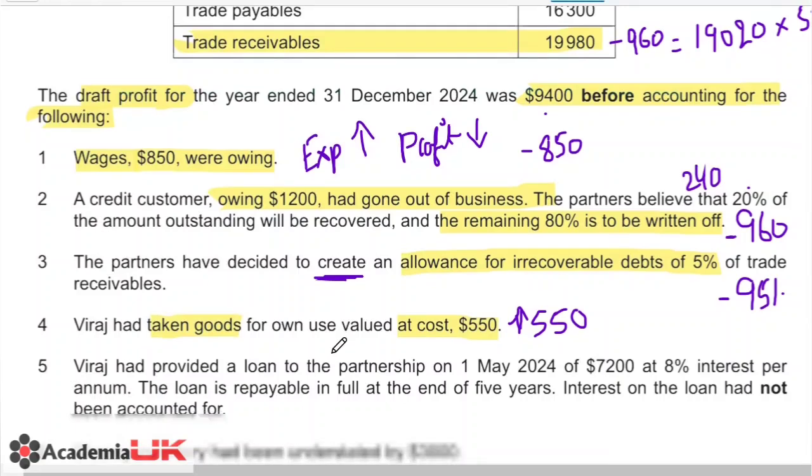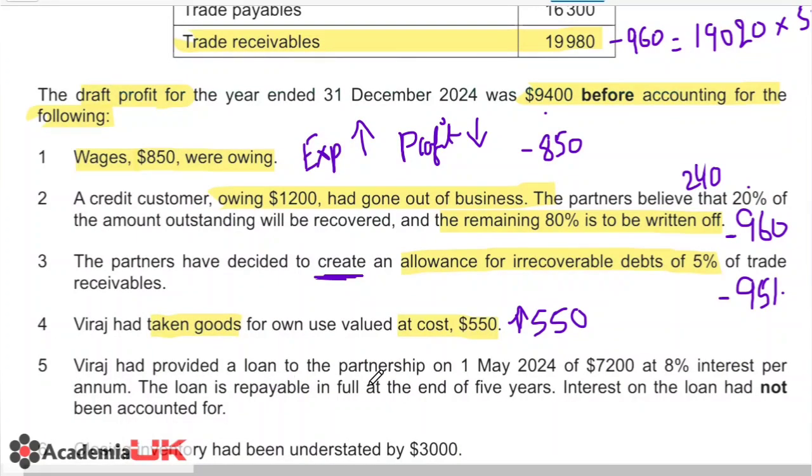Now moving on, Viraj had provided a loan to the partnership on 1st May 24 of 7,200 at 8%. So this is a loan to the partnership at 8% interest per annum. The loan is repayable in full at the end of 5 years. Interest on the loan had not been accounted for.